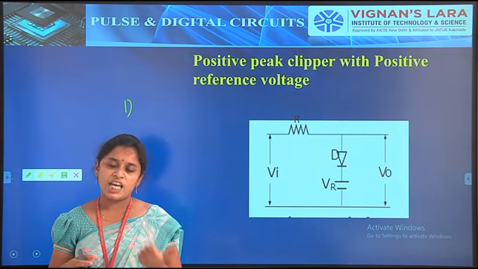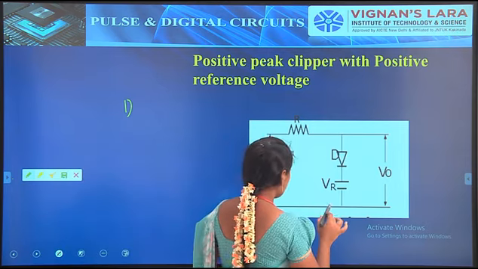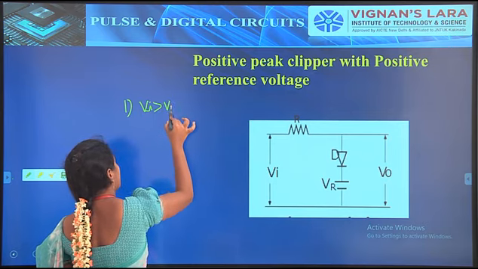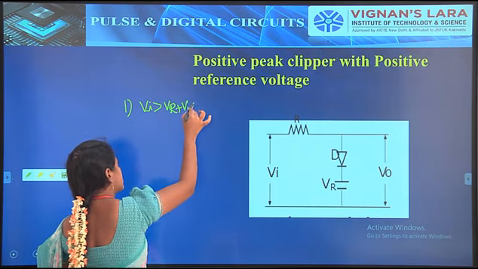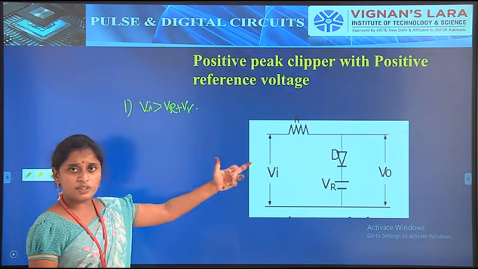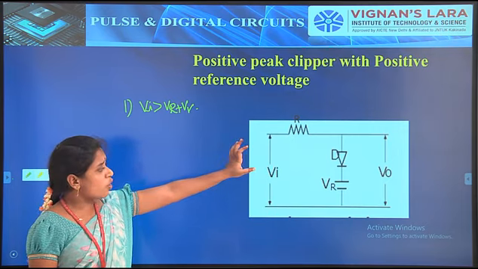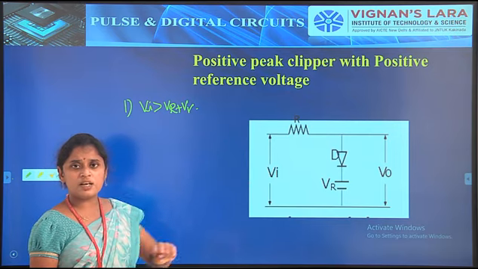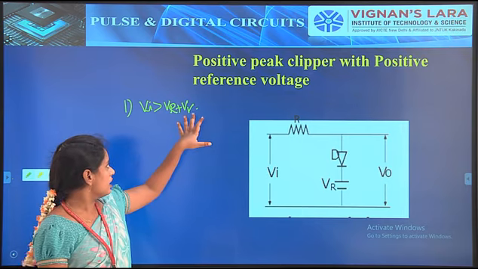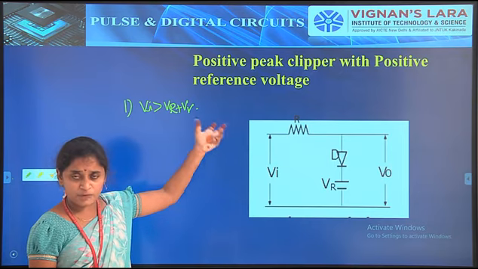But it can change the transfer characteristics. That's the only thing. So here, the first condition is Vi greater than VR plus V gamma. As we discussed, the input voltage, which is the anode voltage, is more than the reference plus cutoff voltage. So during this time only the diode is in on condition. The remaining times the diode will be in off condition.